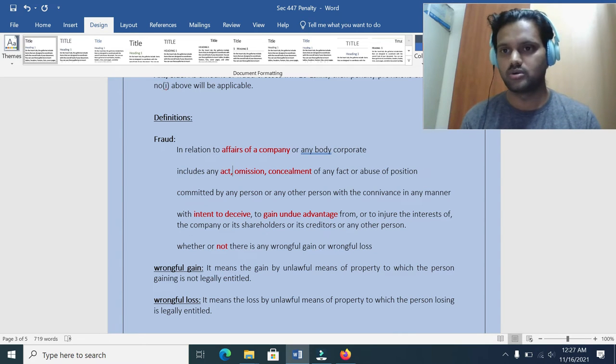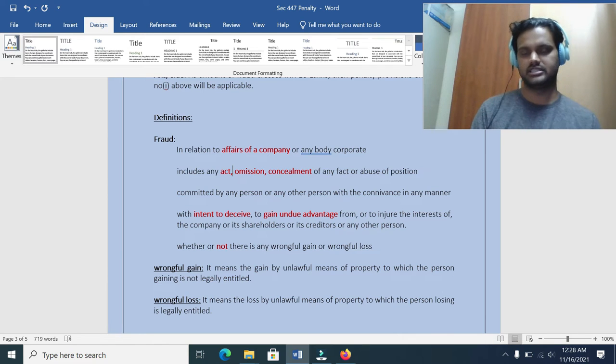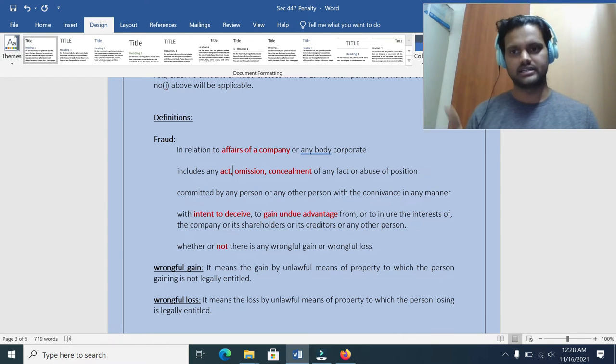And who committed this fraud? Any person within the company, like an officer, employee, director, or any person outside the company with the connivance of the person inside the company. That means a director, officer, member, or employee might have joined hands with an outsider and colluded with him, and they committed this fraud.